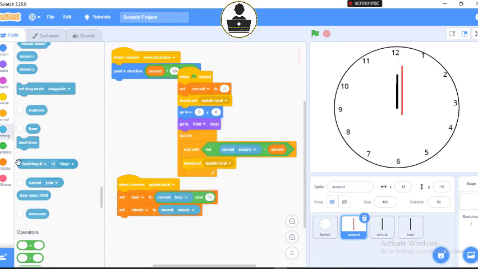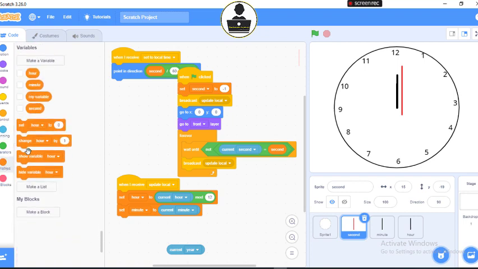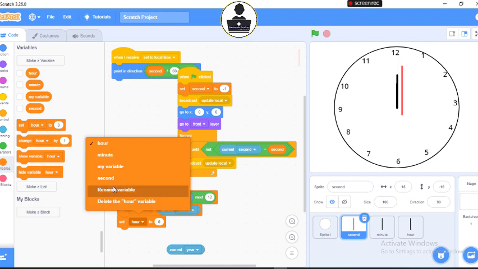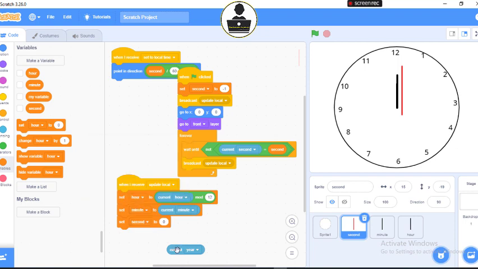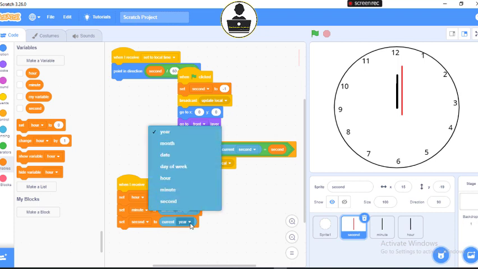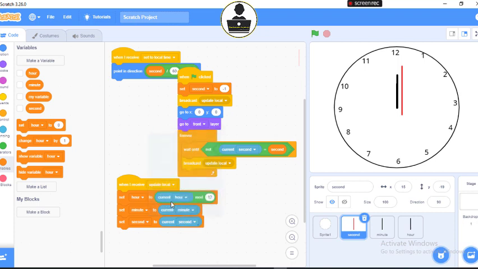Now set seconds also. Then bring out this current again, but I will use it for the second. So my variable, I'm going to set the second to second. Let's come here, set current second. All right.